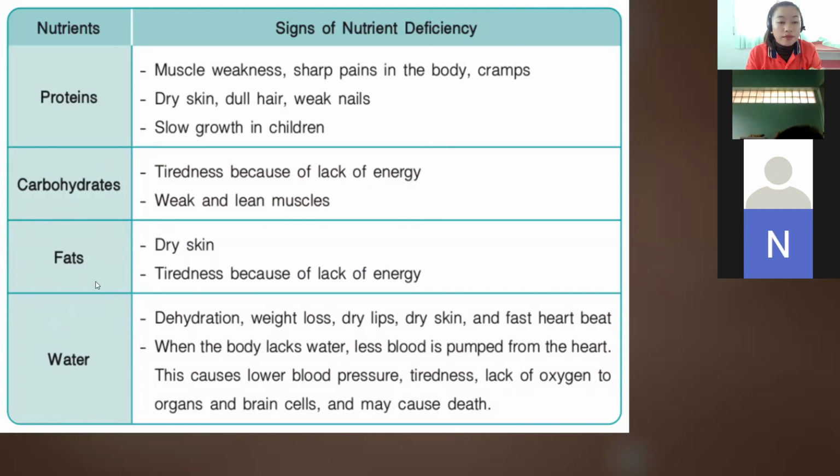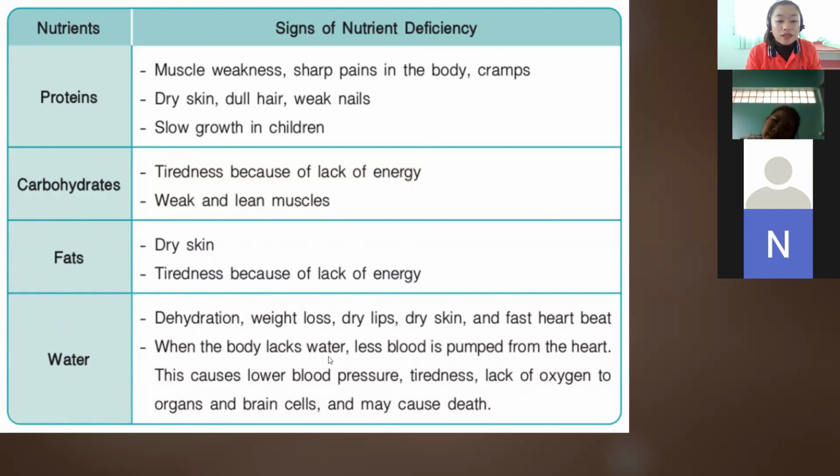If we don't have fats in our body, we will be having dry skin and tiredness because of lack of energy, because fats also give us energy. And water, if we don't have water in our body, we will be having dehydration, weight loss, dry lips, dry skin, and fast heartbeat.